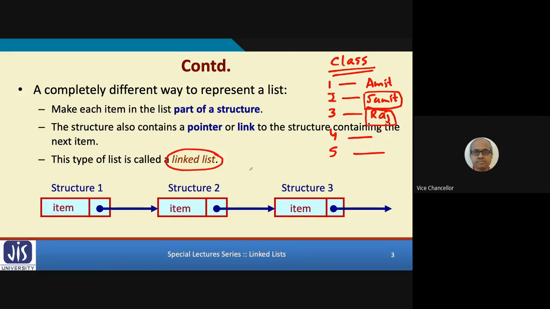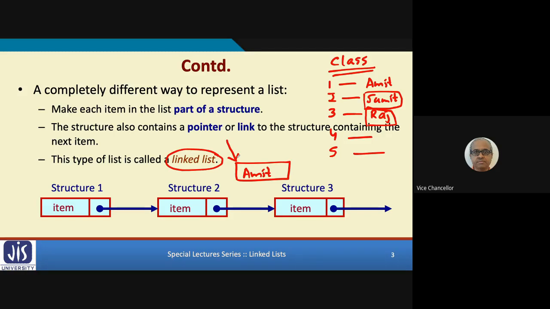The only thing I know is that the first student in the class is Amit. And already Amit has been told who is the next student. So Amit knows, no one else knows. I only know that the first element in the class is Amit. So I have to start with Amit.